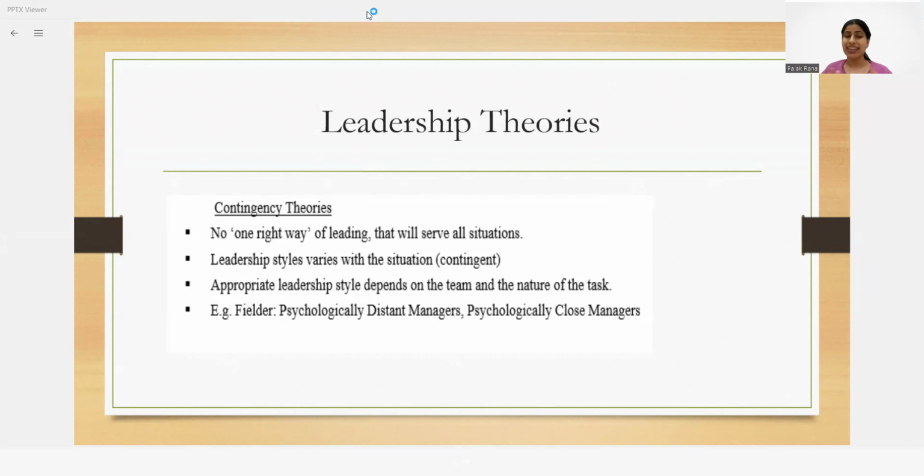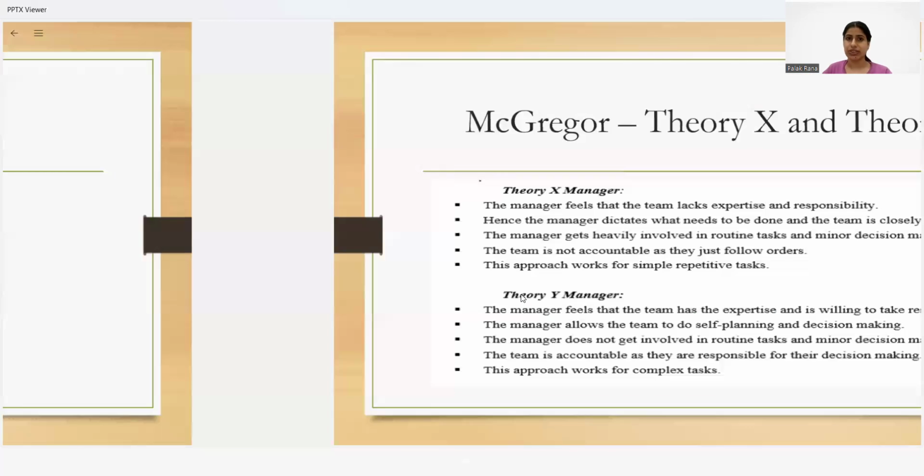Whatever the situation will be, the leader will mold himself according to that given situation. So the leadership style varies with the situation, depending upon the contingency. The appropriate leadership style depends upon the team and the nature of the task involved. Maybe my people need my motivation. Maybe they are good to go on their own. So that totally depends upon their employees and the level of the situation.